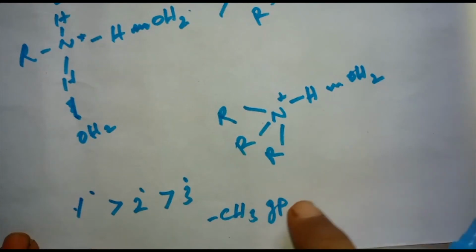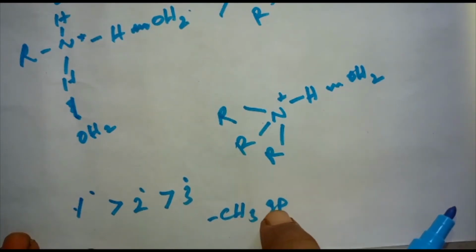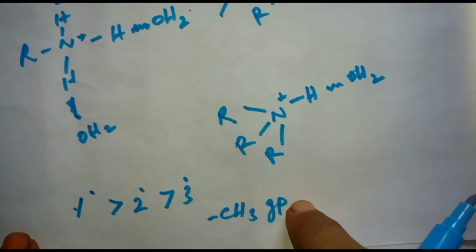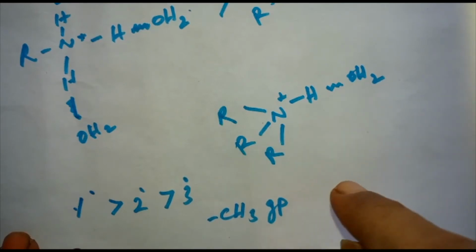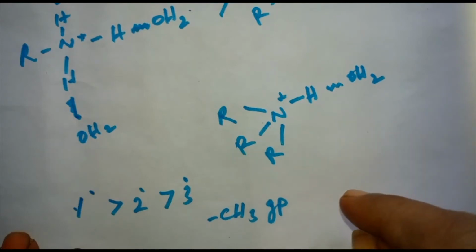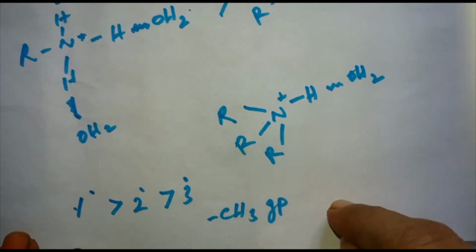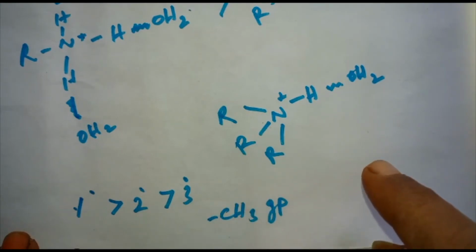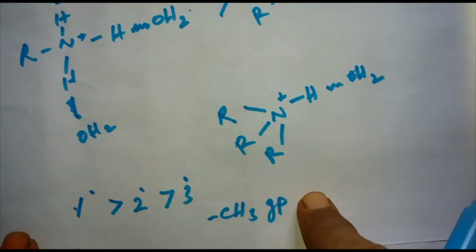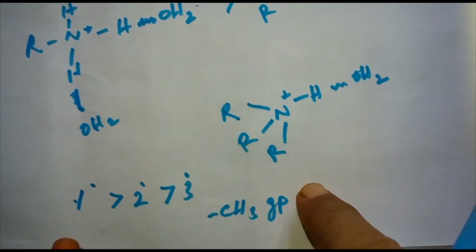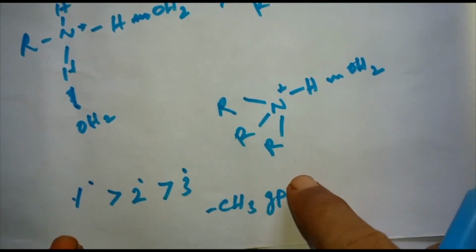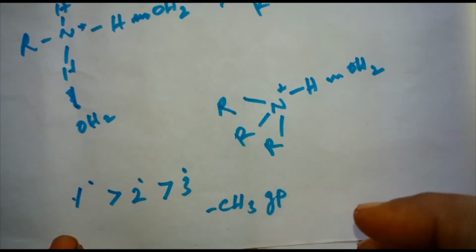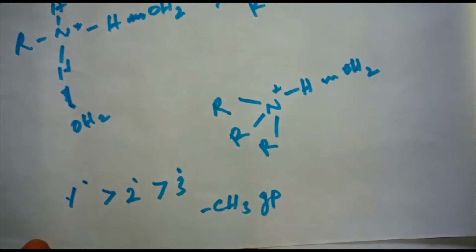If the alkyl group is bigger than the CH3 group, there will be steric hindrance to hydrogen bonding. There is a subtle interplay of the inductive effect, solvation effect and steric hindrance of the alkyl group, which decides the basic strength of alkylamines in the aqueous state. That is inductive effect, solvation effect and steric effect.